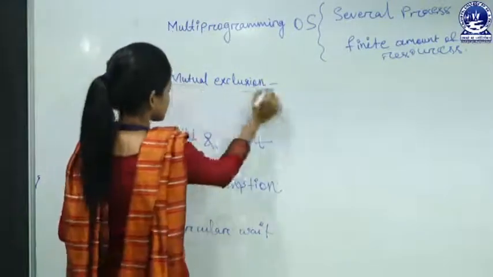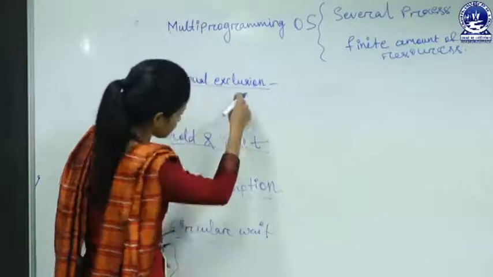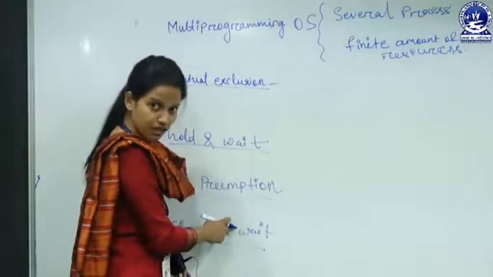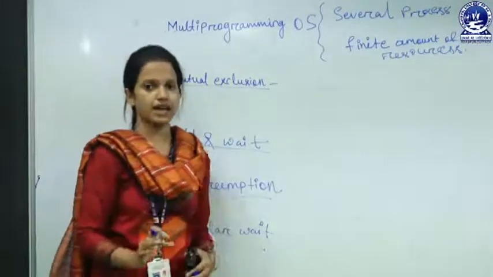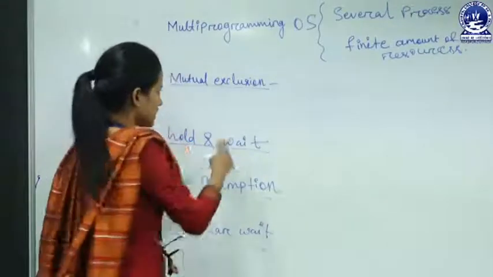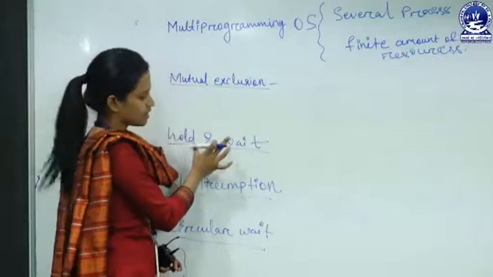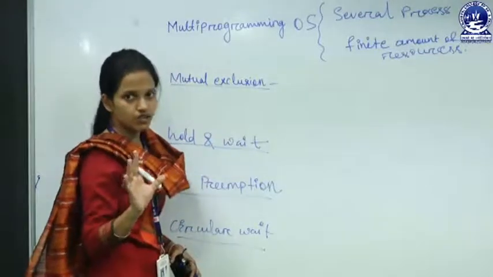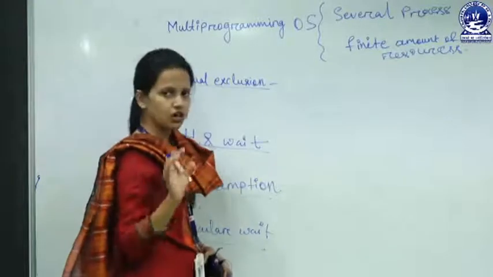So if in your system these four necessary conditions are happening, then there must be a deadlock. This is the necessary condition, not sufficient. Among these four conditions, if one is not there, then deadlock will not occur in your system.